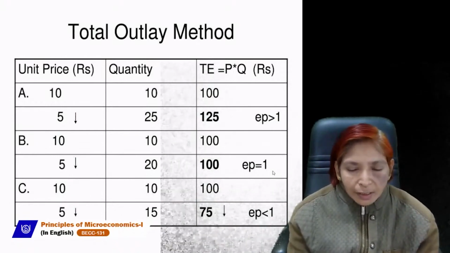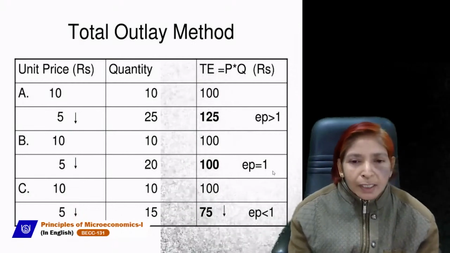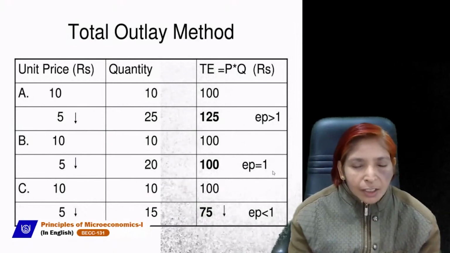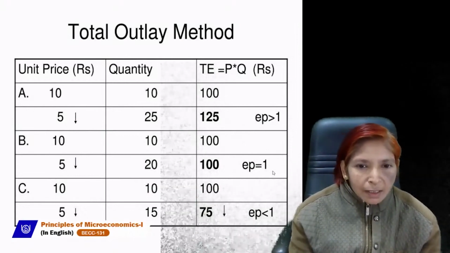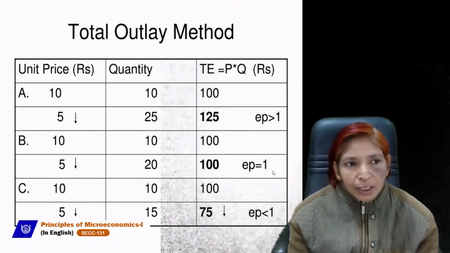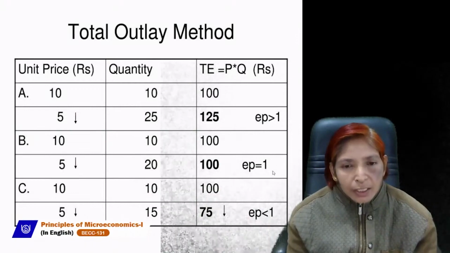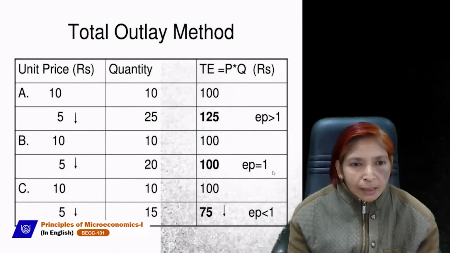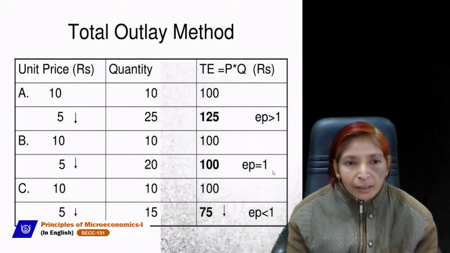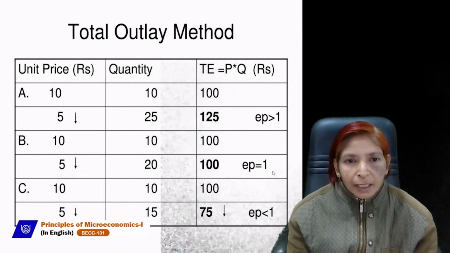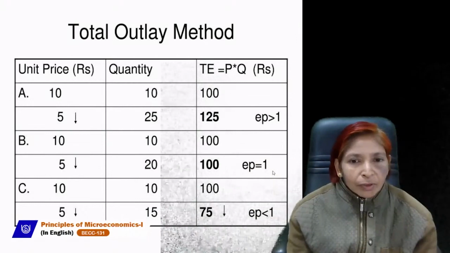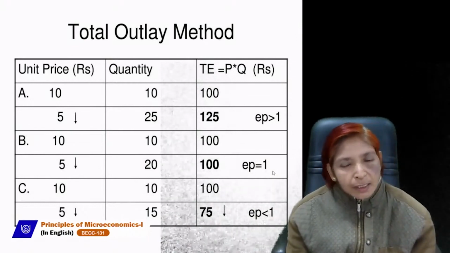If there is an inverse relationship between price and total expenditure, here you have to see only price and total expenditure. Quantity is necessary for getting total expenditure, but when we explain elasticity of demand with this method, we will see only price and total expenditure.